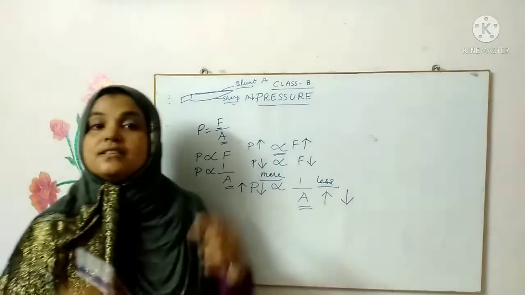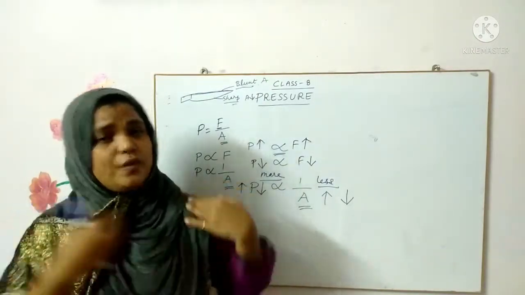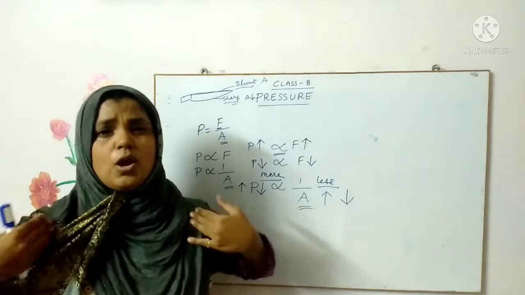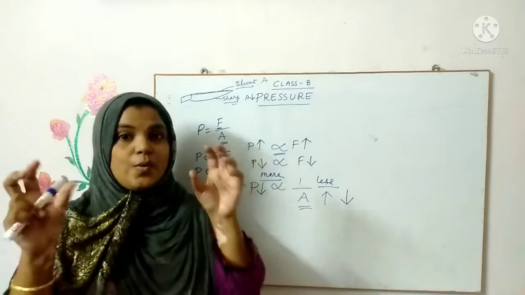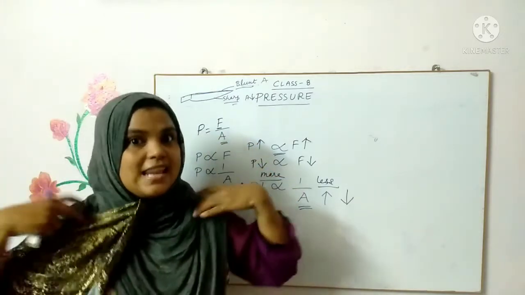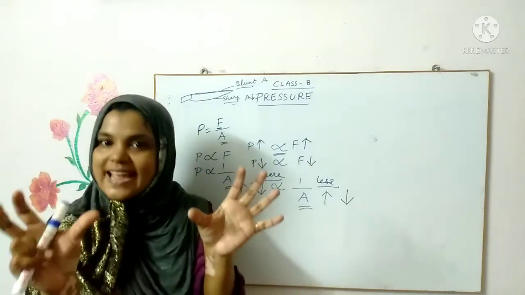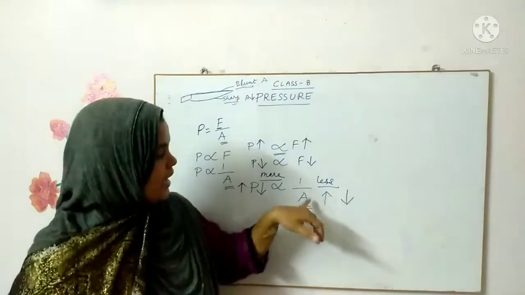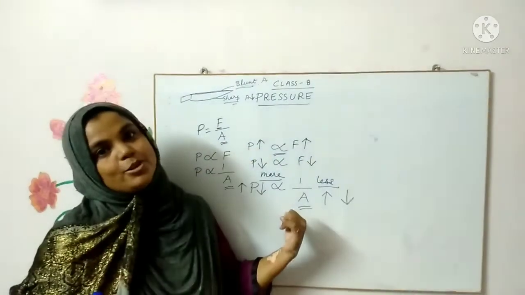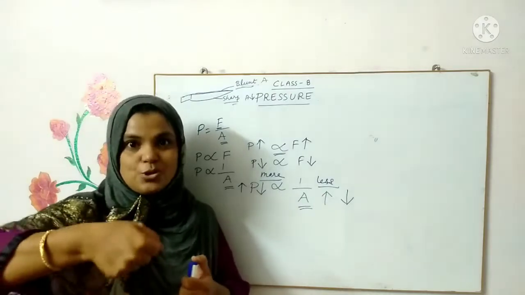And the same thing, the straps of your bag also. When the bag straps are very thin, you feel a lot of pressure on your shoulders. That's the reason why school bags are made with broader straps, so that there is lesser pressure. Broader straps means more contact surface area, right? The surface area is bigger now. When the area is made bigger, what will happen to the pressure? The pressure will decrease.